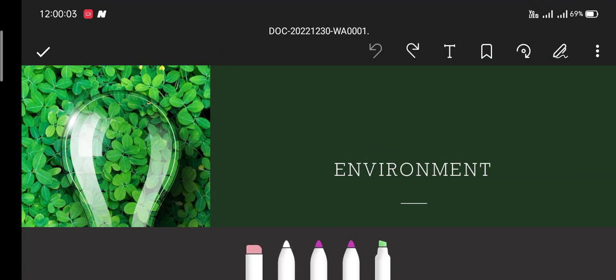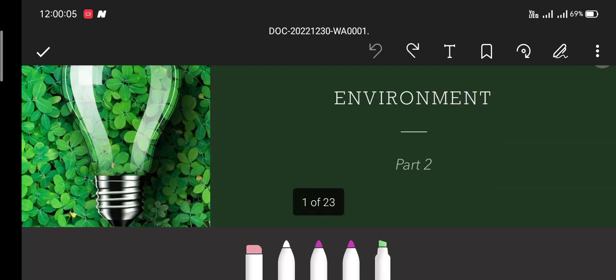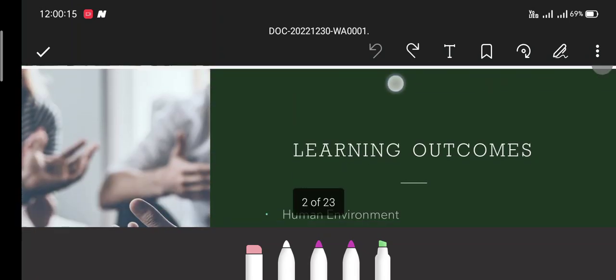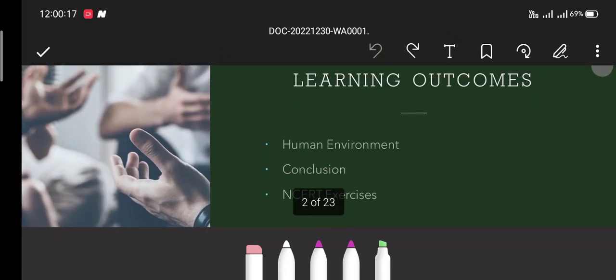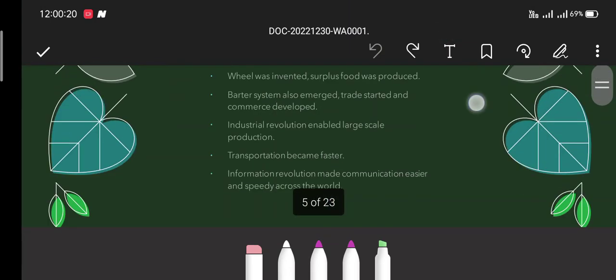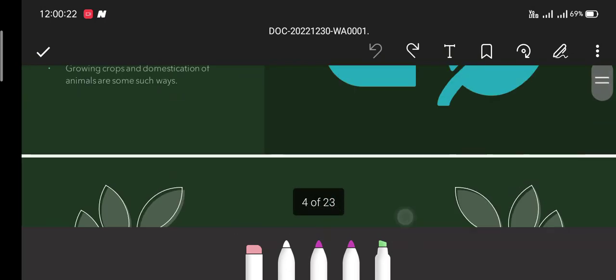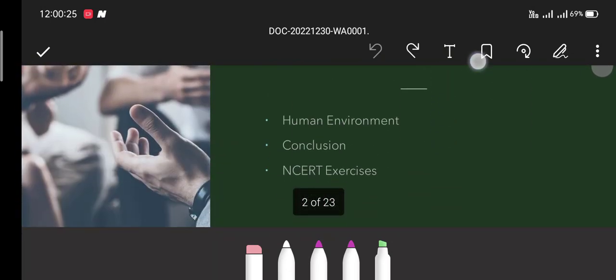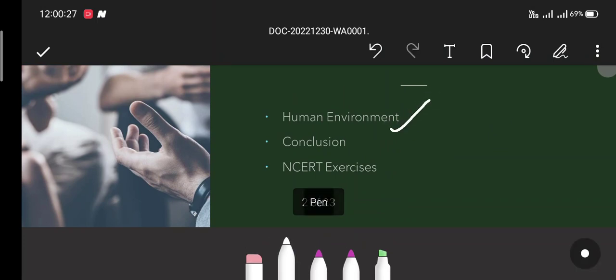So, we are learning the chapter Environment of Class 7, the Geography chapter of NCERT. This is part 2; I have made part 1. Without any delay, let's start. In this video, the learning outcomes are the human environment, what is human environment, then the conclusion, and then we will do the NCERT exercises of this chapter.